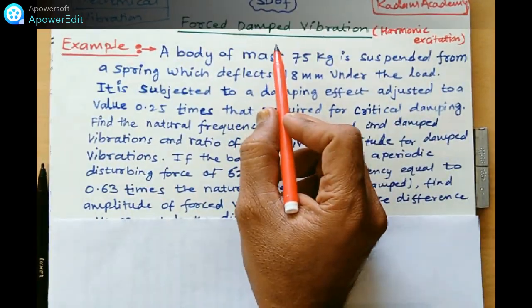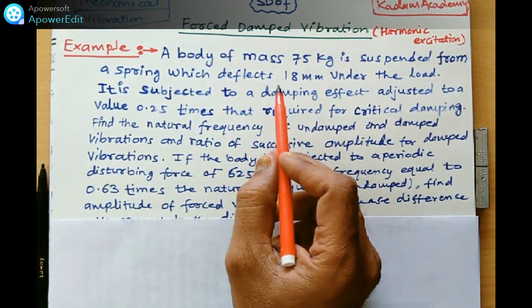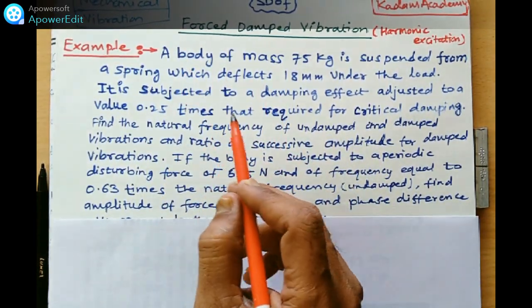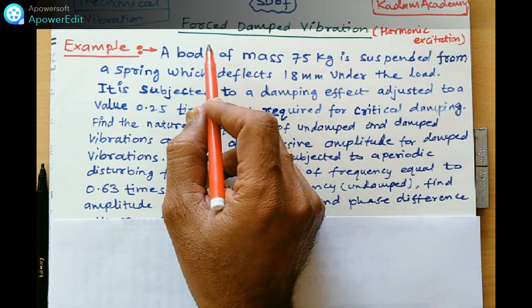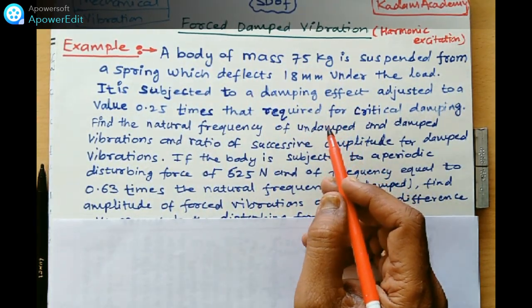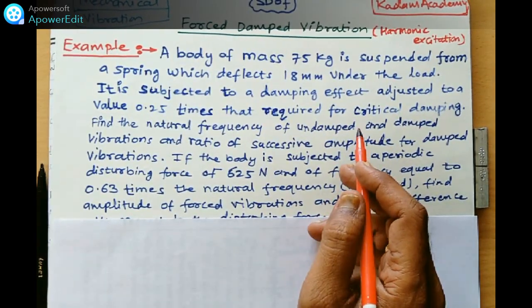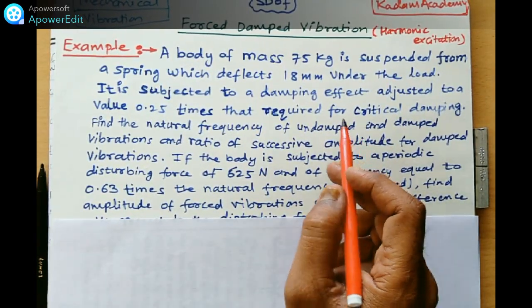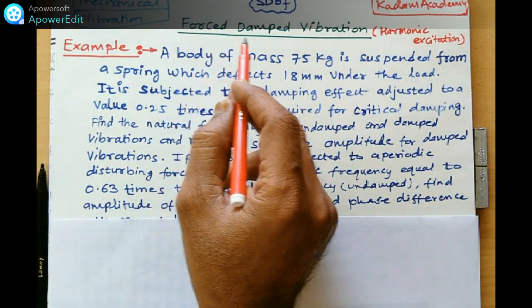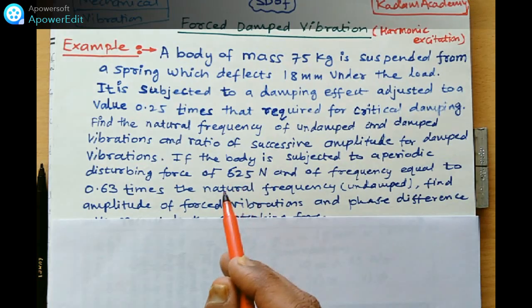Dear friends, in the mechanical vibration video series, we already studied the single degree of freedom undamped and damped vibration. Along with the damped vibration, various numericals were also solved. Please watch these videos on Kadam Academy. Today's numerical is for forced damped vibration, with harmonic excitation, a harmonic force.